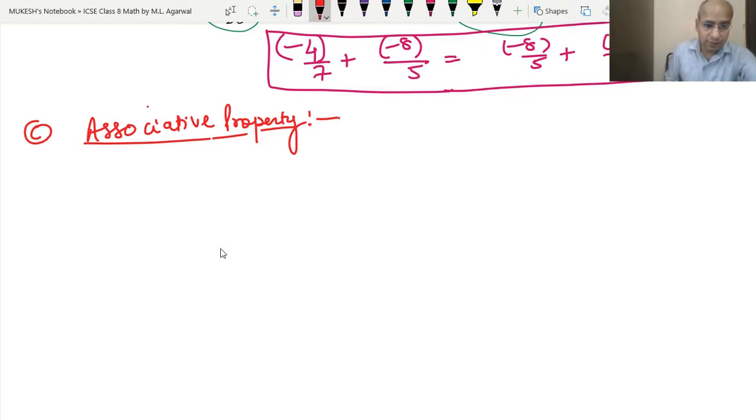So like we say that if it is A upon B plus C upon D plus E upon F, we have taken these three numbers.